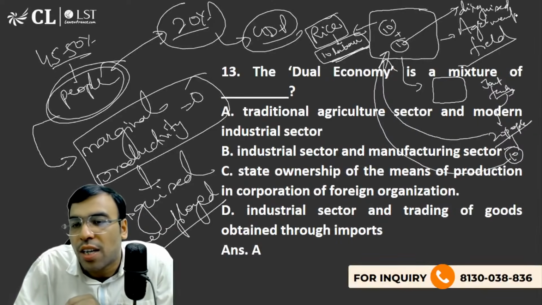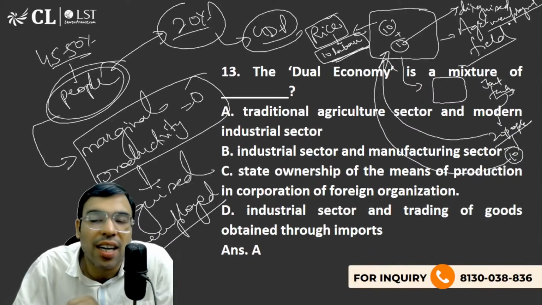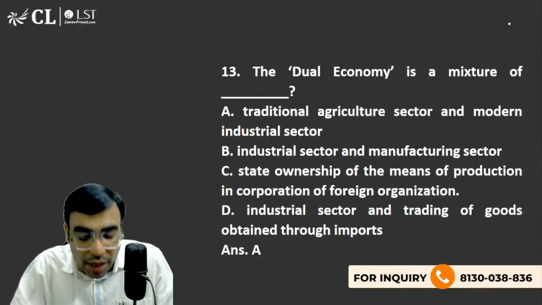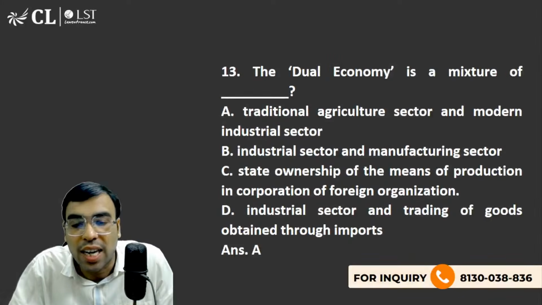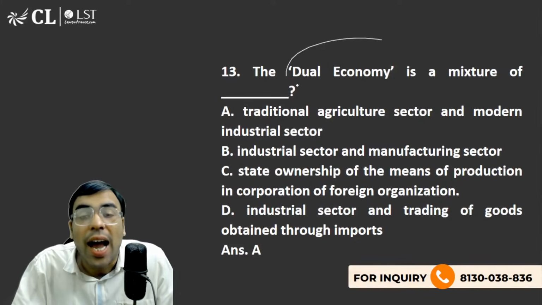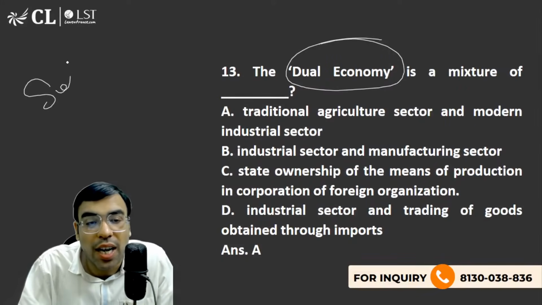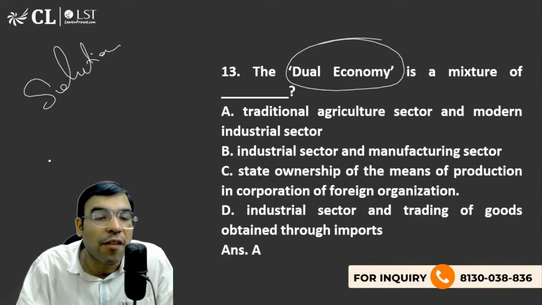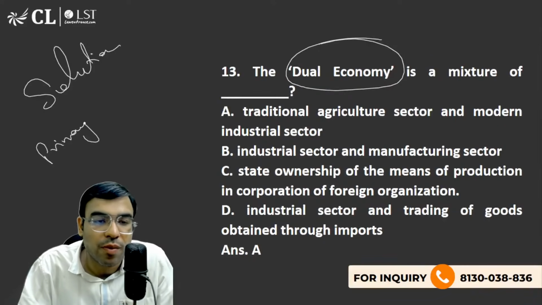And this is the crisis or the problem in India in the agriculture sector. We do not need so many people, but since we do not have any other alternative, this is the problem. And what is the solution? The solution lies in this: we have the primary sector, which talks about agriculture and allied activities.